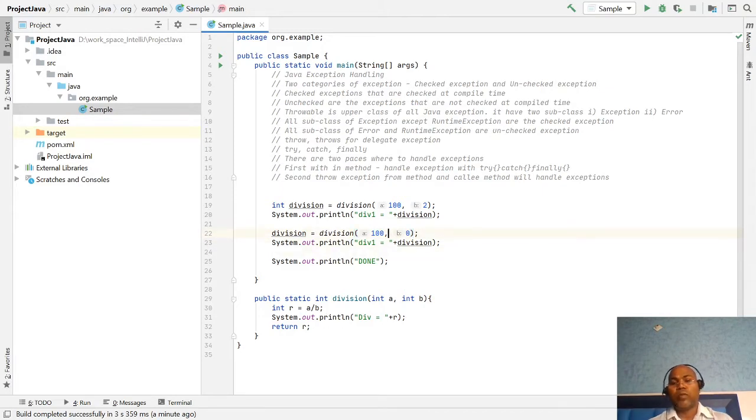Generally, whenever you divide 100 by 0, in mathematics we take it to be infinite. But in computer science we cannot divide any number by 0. If we are going to divide any number, we have to give some positive number: 1, 2, 3, 4, and so on. But in this case, how does our system recognize and handle this particular scenario? Let's run it here.